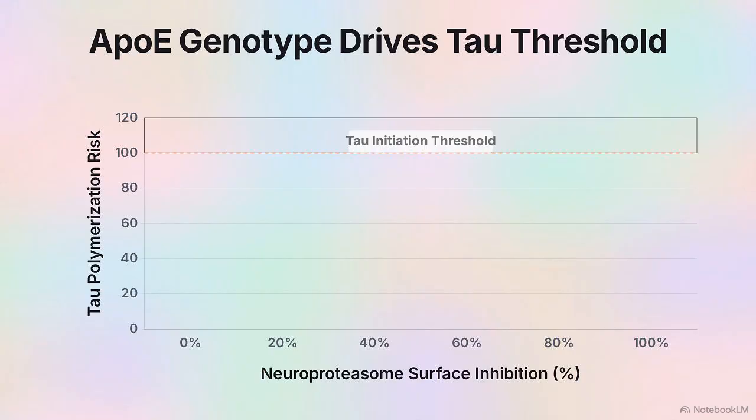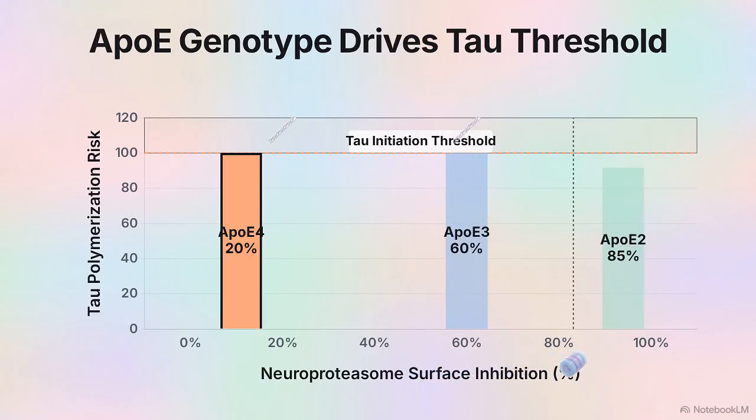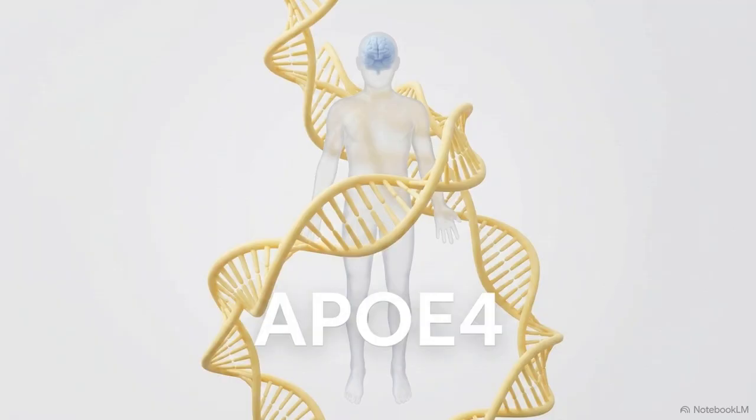The quantitative thresholds scale with risk. ApoE4 neurons form filaments at 20% surface inhibition, ApoE3 at 60%, and ApoE2 neurons resist until 85%. This provides a comprehensive mechanism for tau initiation that scales with the greatest genetic risk factor for the disease.